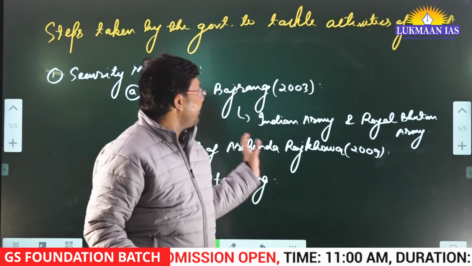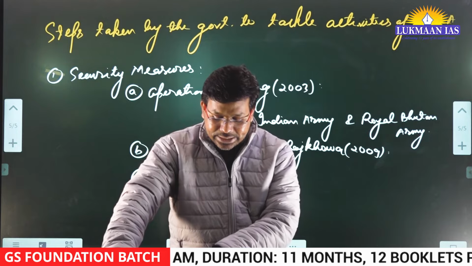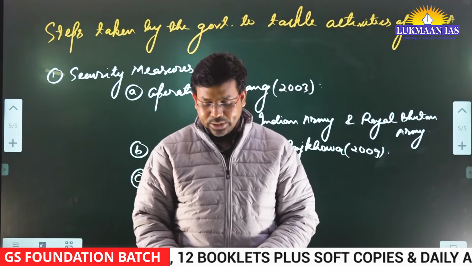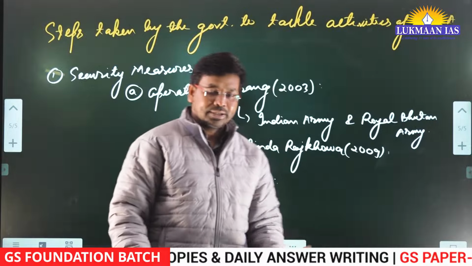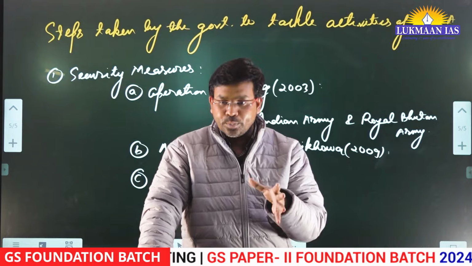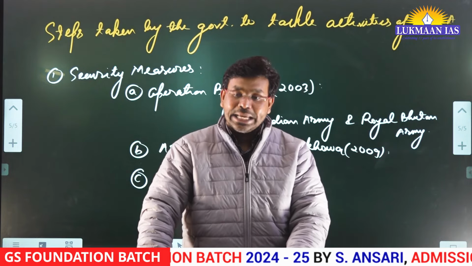Apart from this, there have been other approaches also. What approaches? They signed the Northeast Industrial Development Scheme, and we have the Border Area Development Program also, in the state of Assam. So these are the things that have happened related to ULFA. ULFA is a kind of insurgent group. We need to understand it is an insurgent group. They are involved in illegal activities.